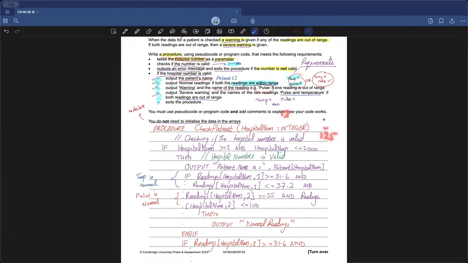In the most recent May June 2025 session, there was a problem with the 15 marker and everyone was awarded a perfect 15 out of 15. Even after everyone got a perfect 15 out of 15, the threshold was just 125. So even if a very easy 15 marker comes up, you can expect the threshold for an A star to be around 120. So don't take tension. Keep your other stuff good. It will happen. The 15 marker is not that difficult. You will get the marks. Right?